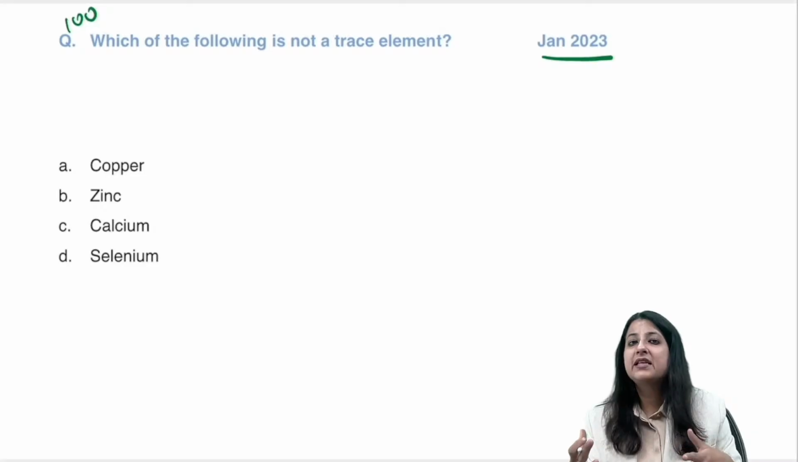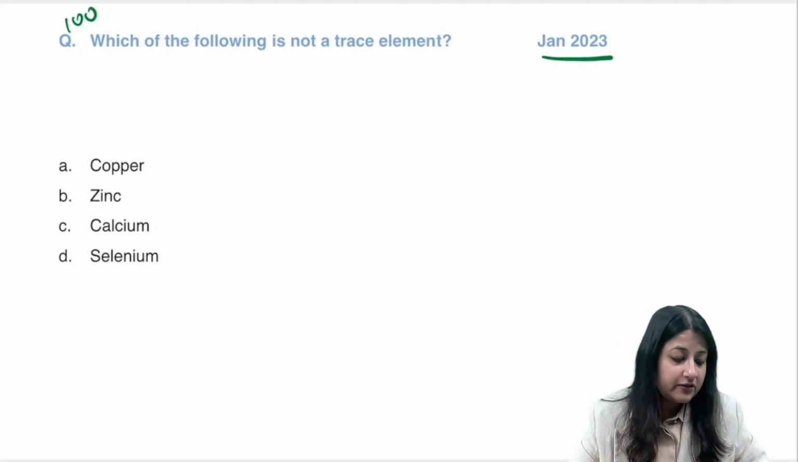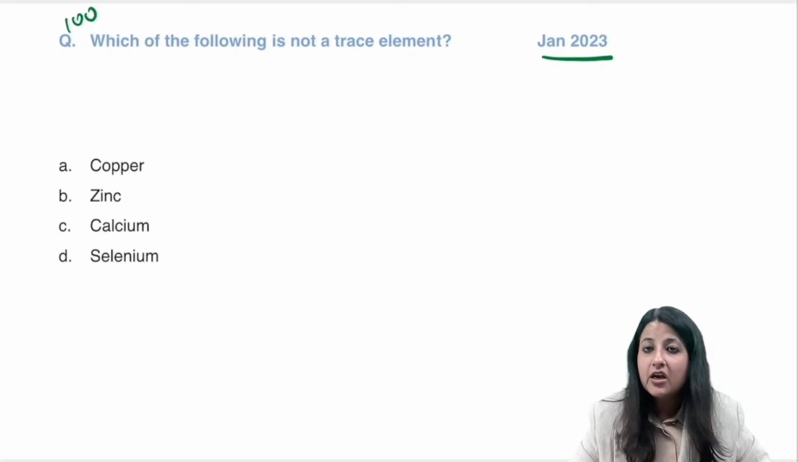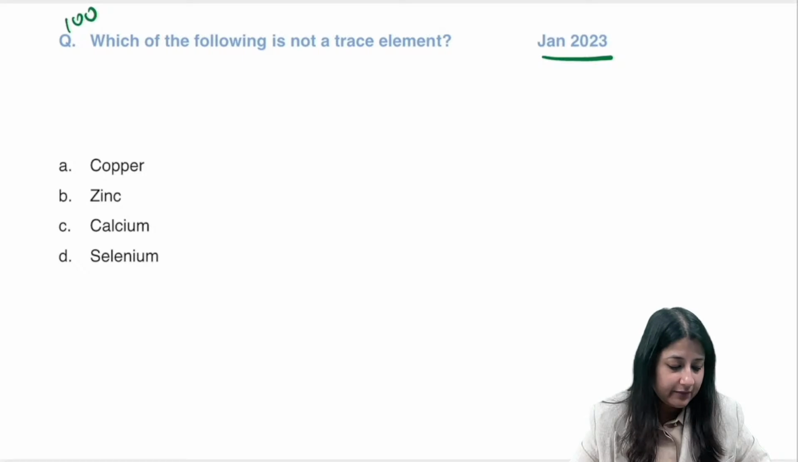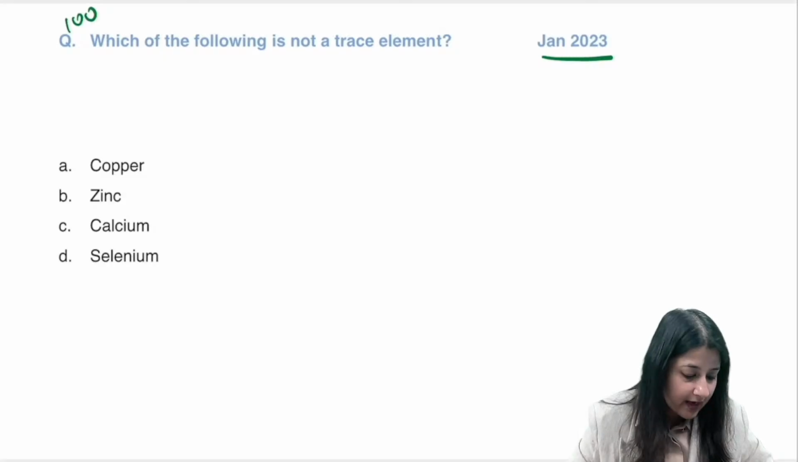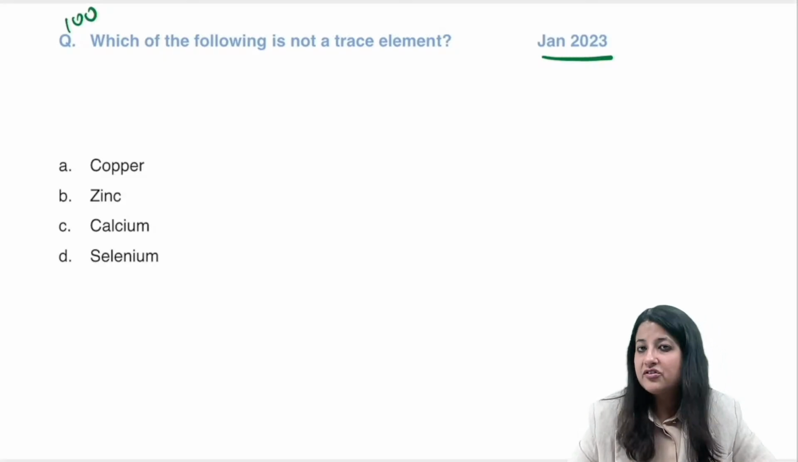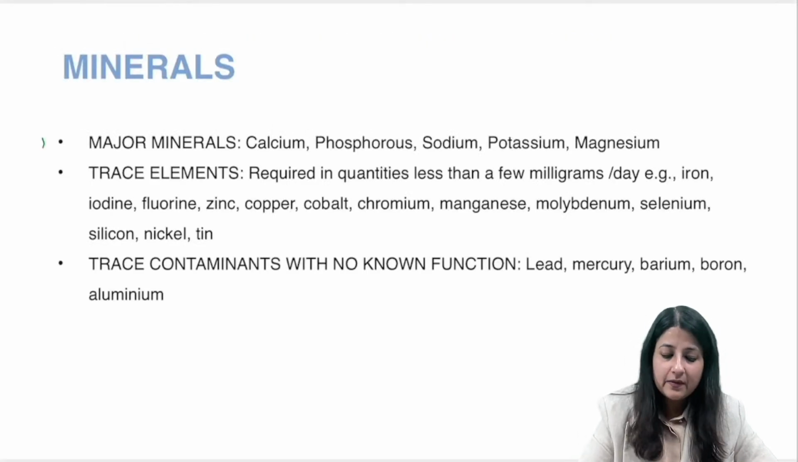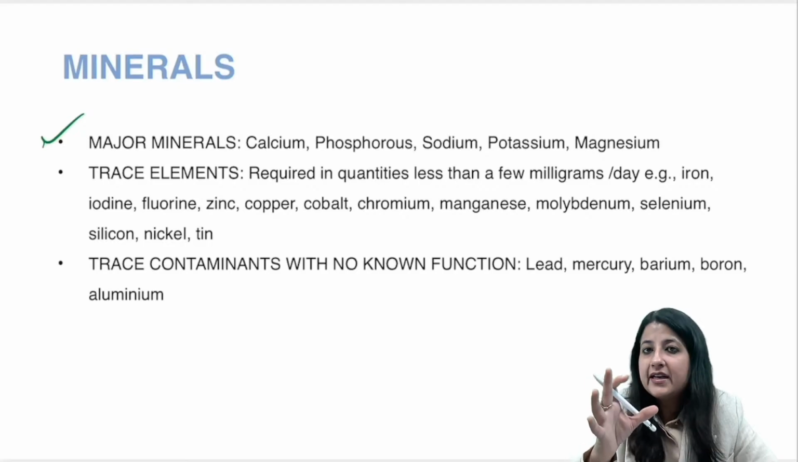See, they gave a very basic question. Which of the following is not a trace element? Copper, zinc, calcium, selenium. ठीक है, कौन सा trace element नहीं है? Which of the following is not a trace element? ओके, वेरी गुड। सो आई जस्ट टेक यू टू द बेसिक वन। सी गाइस, हमेशा याद रखो, मैक्रोन्यूट्रिएंट्स होता है।